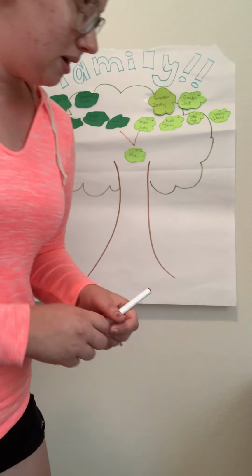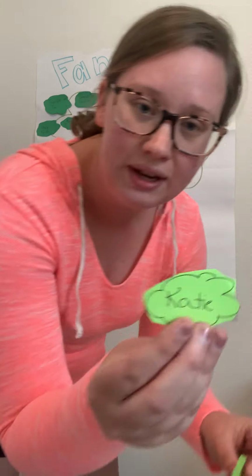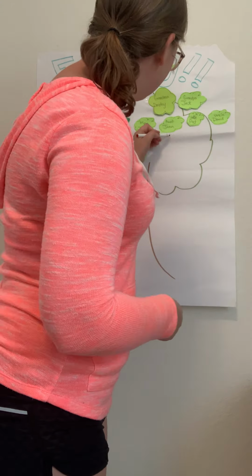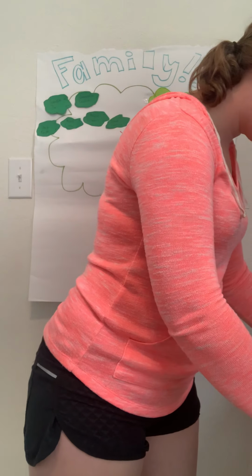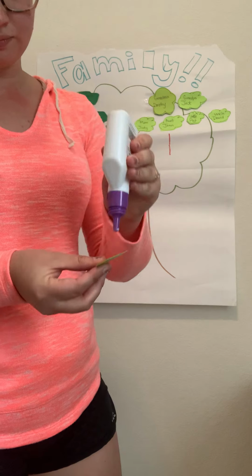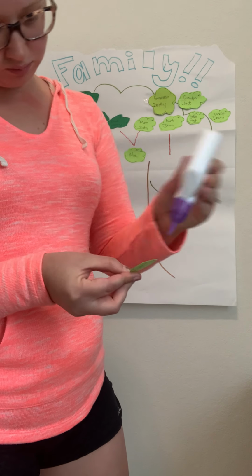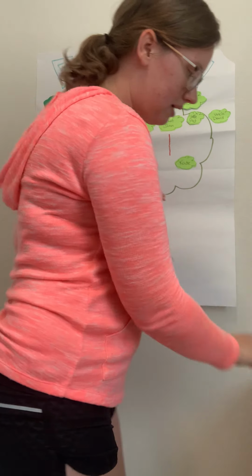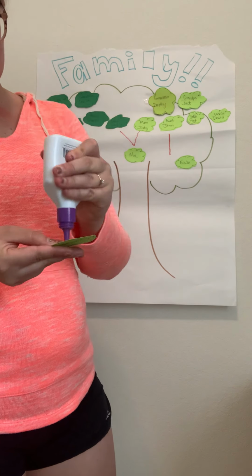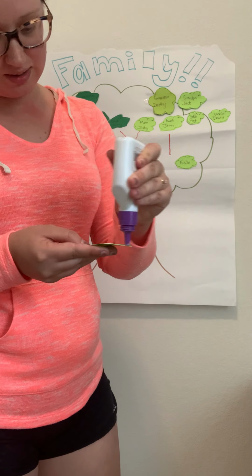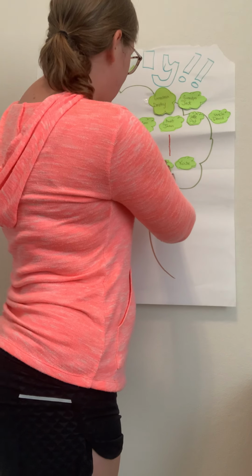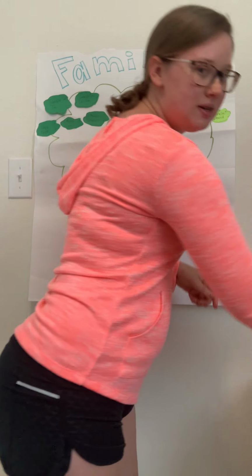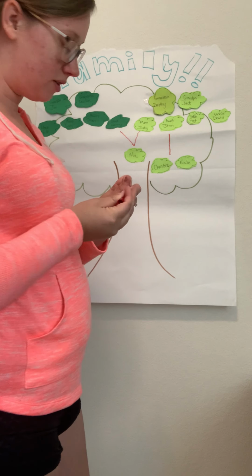So my Aunt Joan and my Uncle Kenny had 2 daughters, Katie and Christine. So here's Katie, here's Christine. I'm gonna glue them under my Aunt Joan's name. I'm just gonna draw a little arrow. Here's Katie. And if you watched my writing video, I already talked about them both having children. Well, Katie's about to have kids. Christine already has 2 boys. She has a 17-year-old and a 14-year-old.